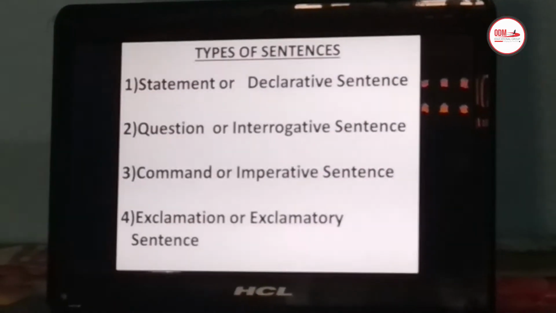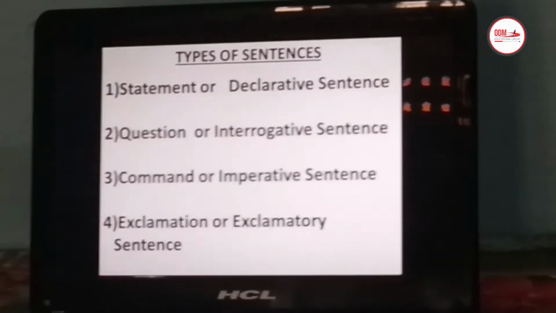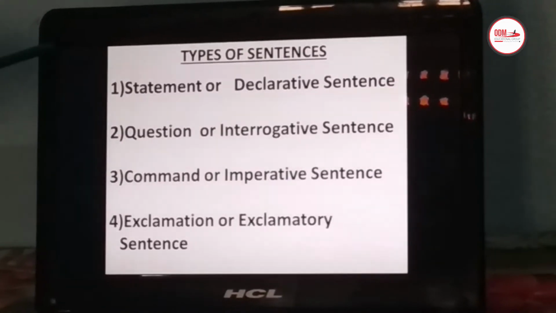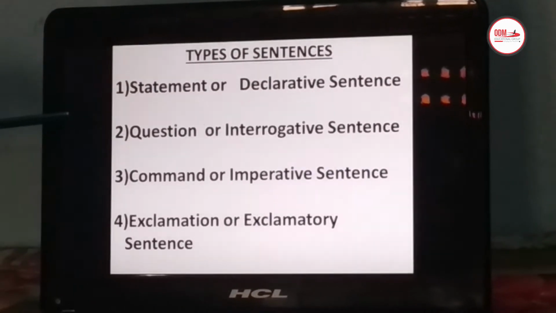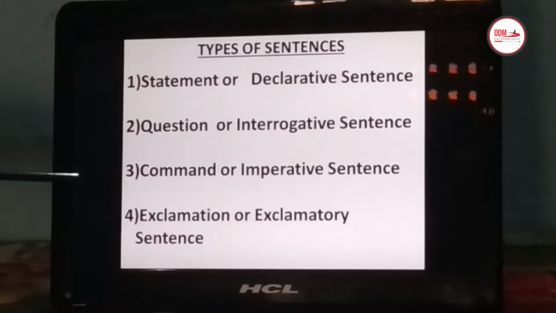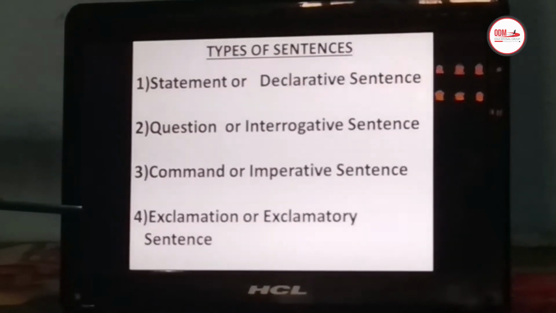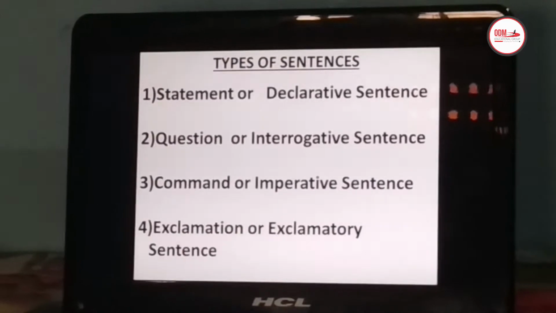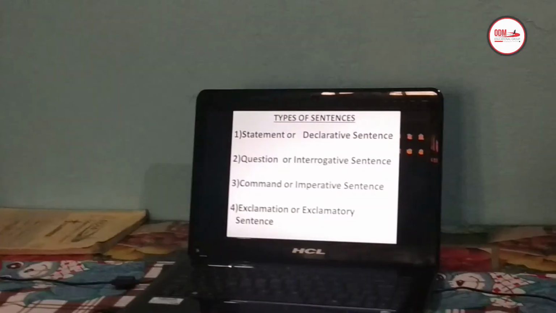Now see, what are the different kinds of sentences? The different types or different kinds of sentences are statement or declarative sentence, question or interrogative sentence, command or imperative sentence, exclamation or exclamatory sentences. These are the four different kinds of sentences that we are going to study today.